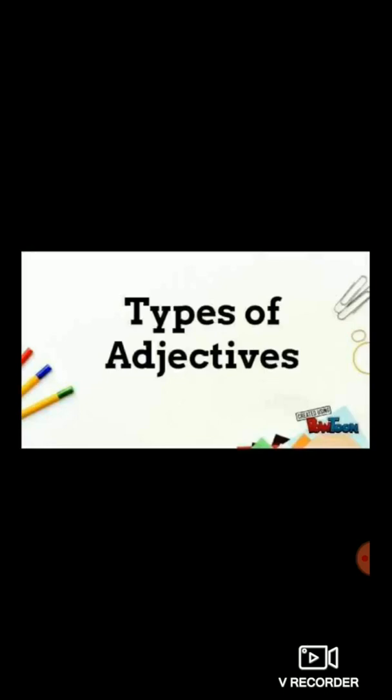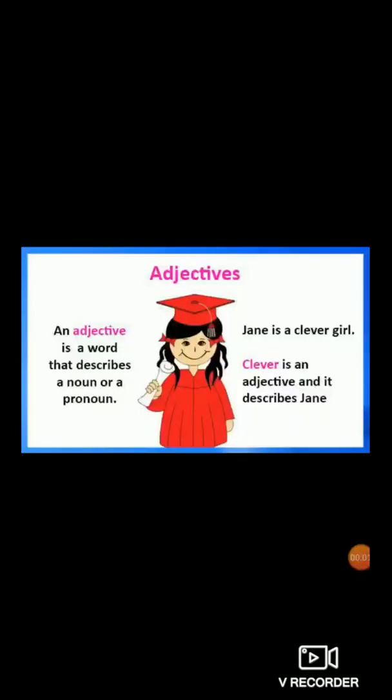So can anyone tell me first what is an adjective? Very good. Adjective means what? An adjective is a word that describes a noun or a pronoun. I repeat, an adjective is a word that describes a noun or a pronoun. For example, here is given, Jane is a clever girl.